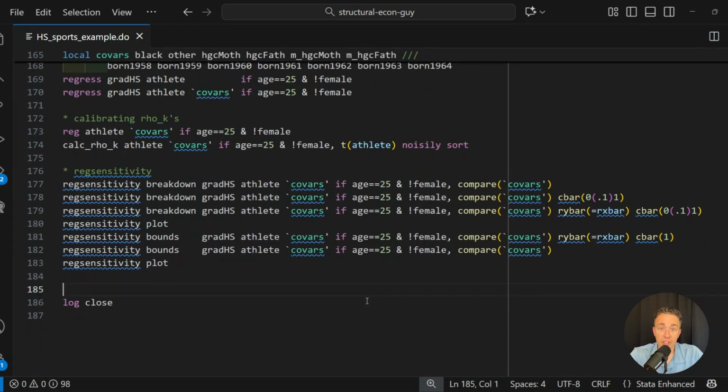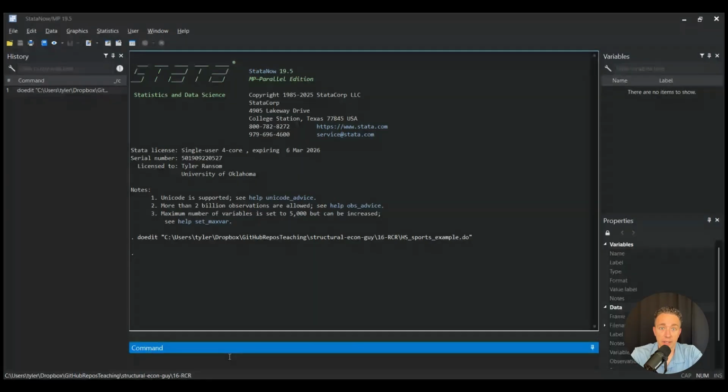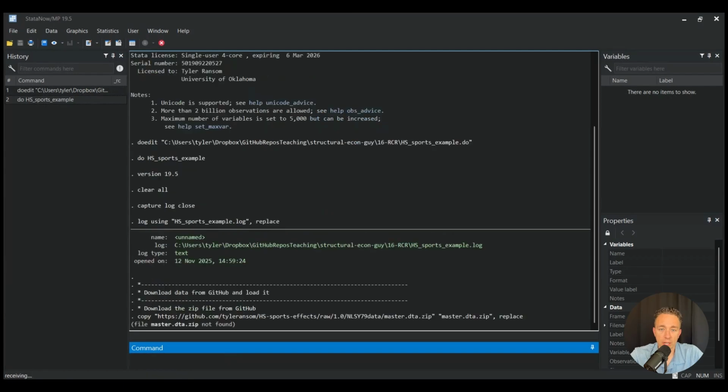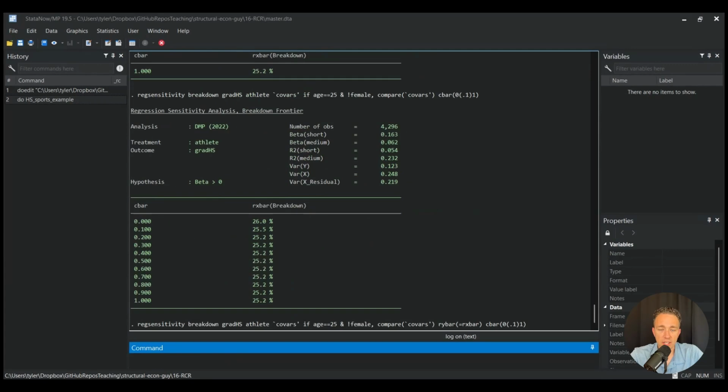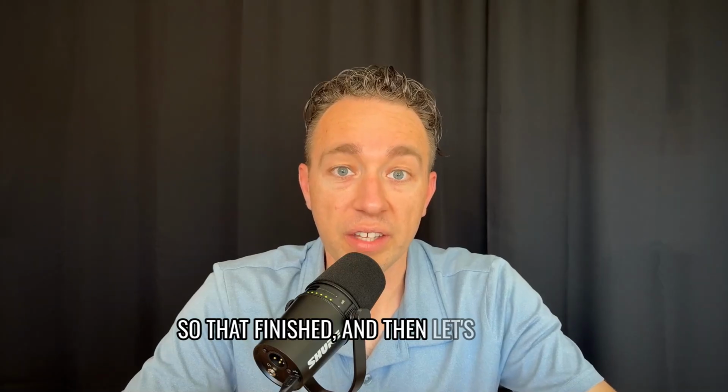So let's see this in action in Stata. I've got my Stata here, and I'm in the right directory, so I'm just going to type do HS sports example, and then it will grab the data, do the cleaning, and then do all the analysis. And then because the Stata window is a little bit less friendly, I'm going to open up the log file in VS Code. So you can see this in real time as I'm letting it iterate. And then once it finishes, we can go through all the examples or go through the results. So that finished, and then let's look at the results now.